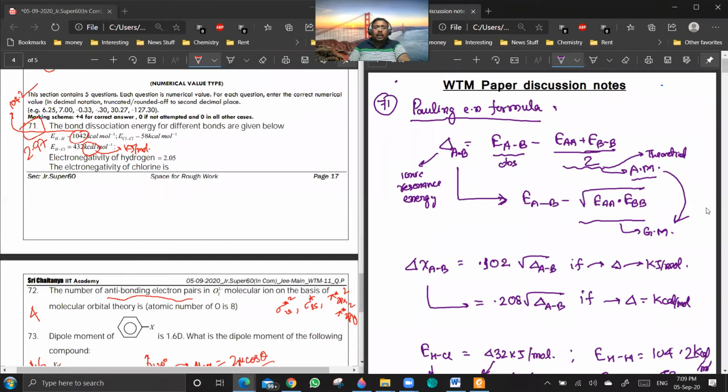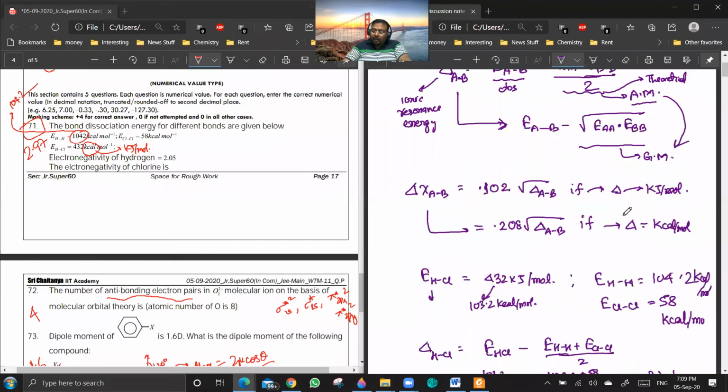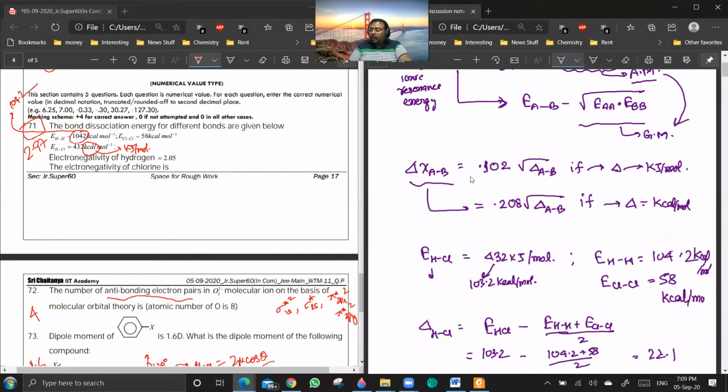But generally, in most cases we use the arithmetic mean only. Both will give similar answers, with a slight difference. Delta AB will be EAB minus either (EAA plus EBB) by 2, or the square root of EAA into EBB. And delta X means the electronegativity difference.